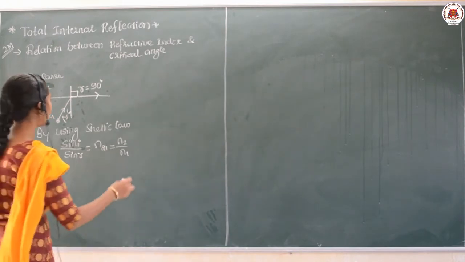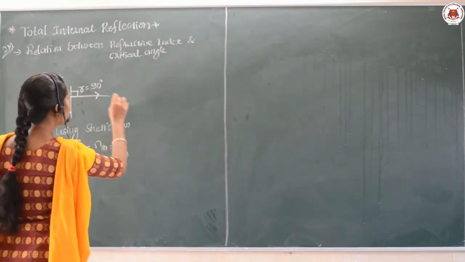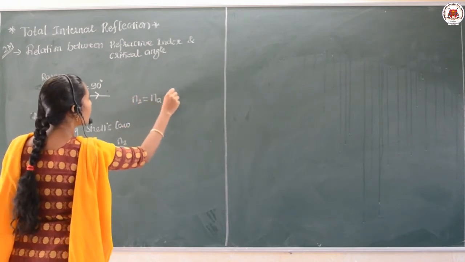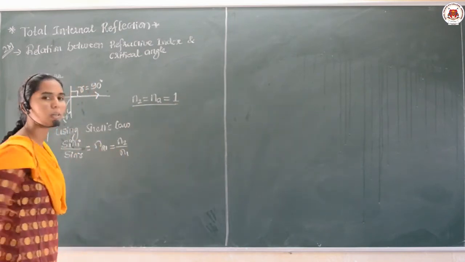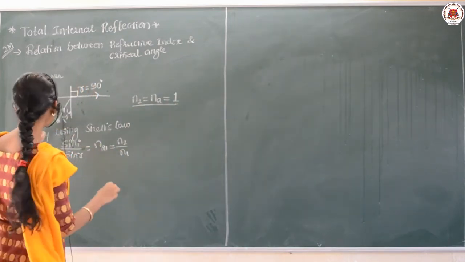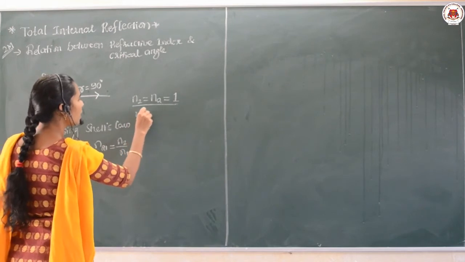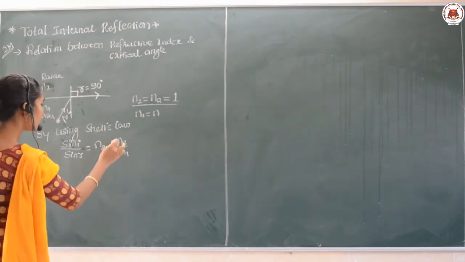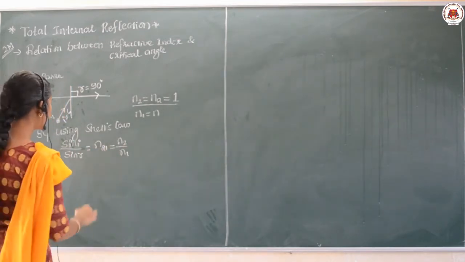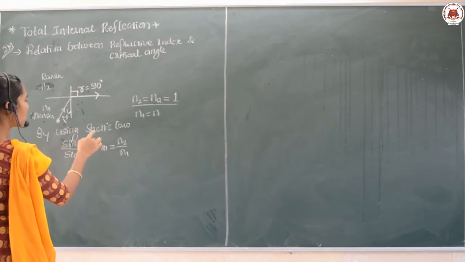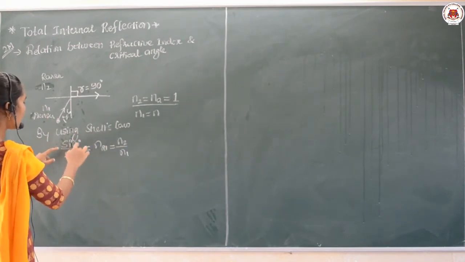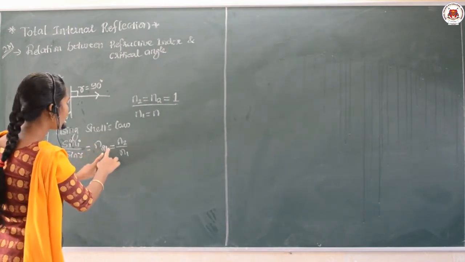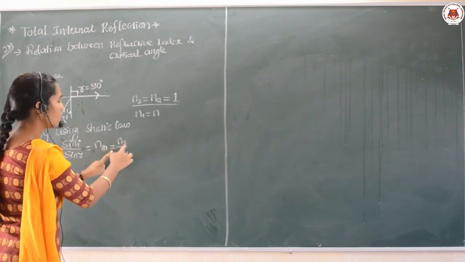And remember, dear students, if I take medium 2 as air, you know the refractive index of air is how much? It is 1 only. And where the object is kept, I take the medium having refractive index n only. Yes, and see, here I can simplify things. With the help of Snell's law, sin i upon sin r is equal to n21, and n21 can also be expressed as n2 by n1.